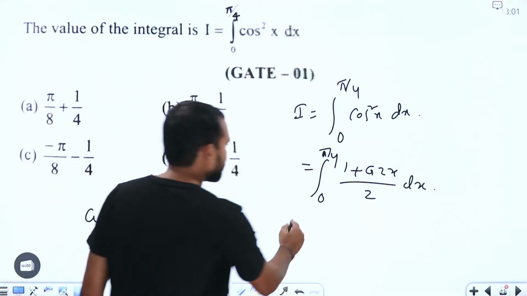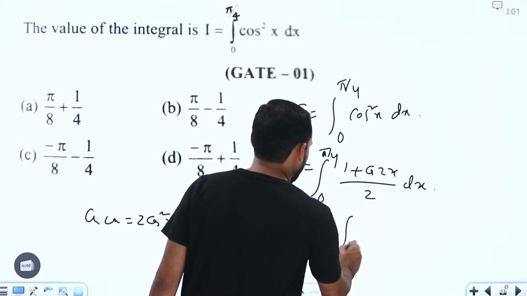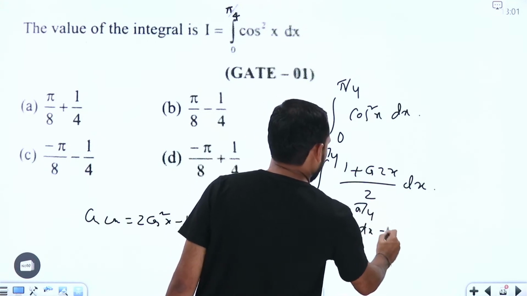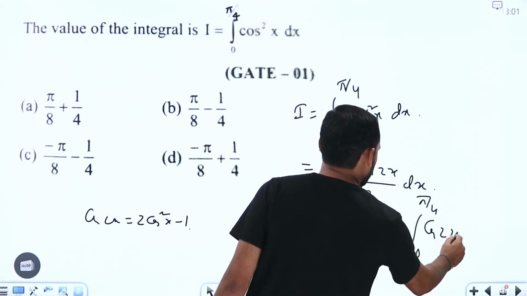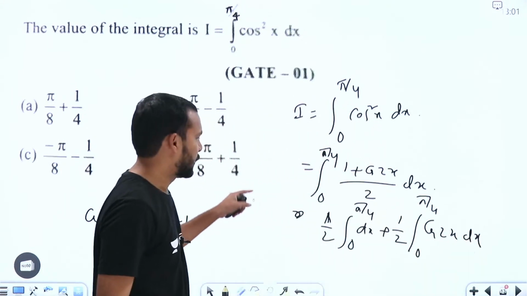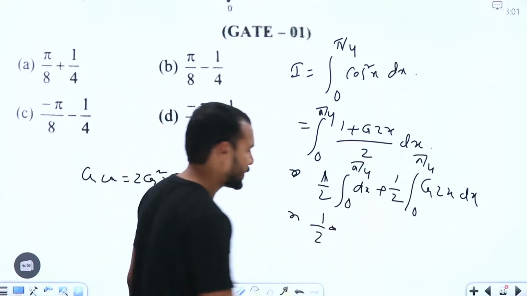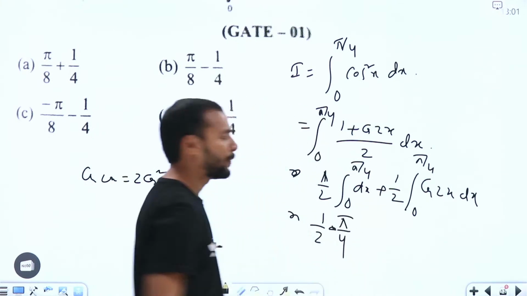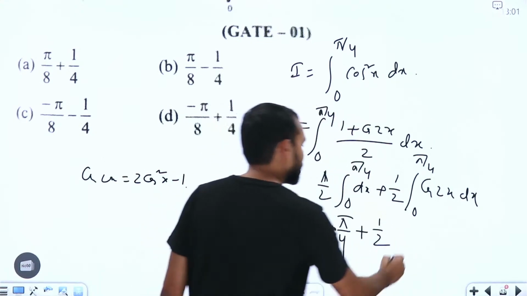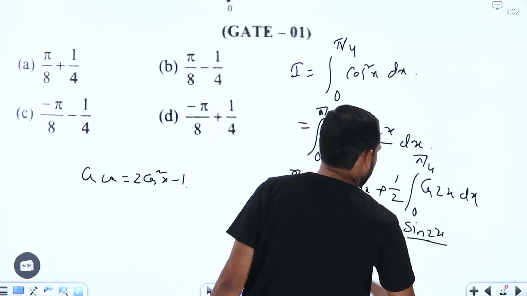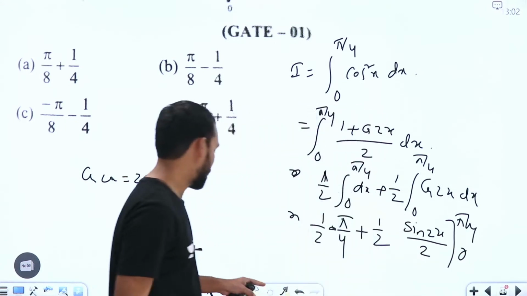With this one we can write the cos square x value as 1 plus cos 2x by 2, right? Now try to take the integration. So this is going to become 1 by 2 into integral 0 to pi by 4 dx plus again 1 by 2 into integral 0 to pi by 4 cos 2x dx here. So we can write this one as 1 by 2 into x. If I try to substitute limits, then I am going to get 1 by 2 into pi by 4 plus similarly this one is plus half times of, what is the integration we are going to get for this one? We are going to get sin 2x by 2, right? The limits are pi by 4 to 0.